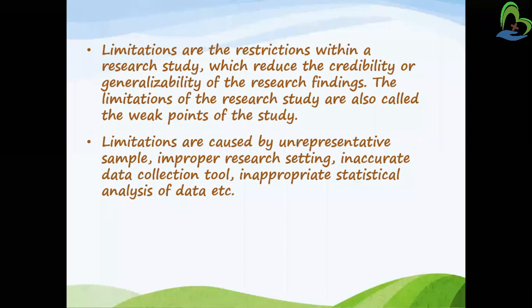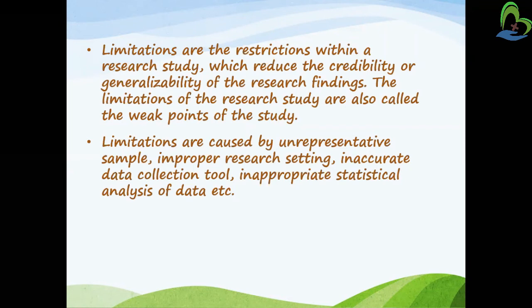Definitely, if I am just studying BSc third year students about CPR, how can I suggest that the knowledge is quite high, that they are highly qualified in CPR? Even second year students might have moderate knowledge. If I am segregating the knowledge into three parts, below average, average, and very good, but I have already limited to third year BSc students, they have already undergone the training and they will prove that they are highly knowledgeable.